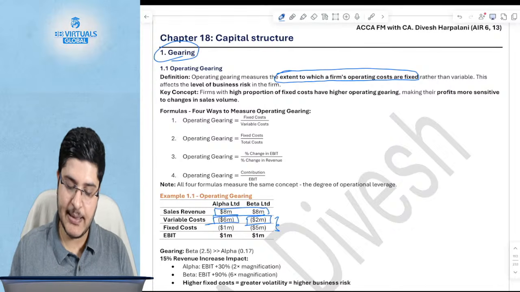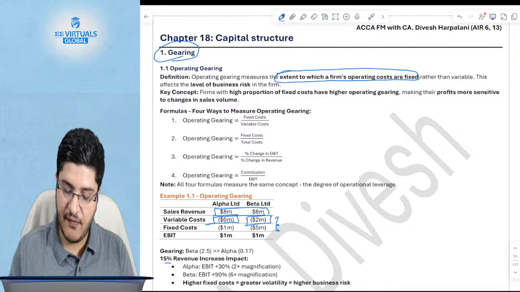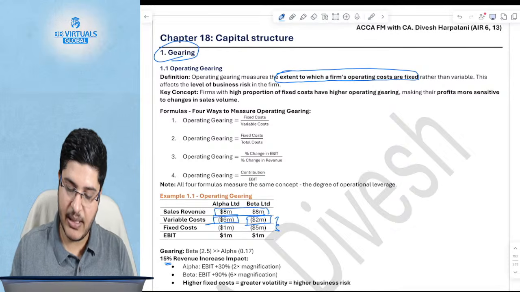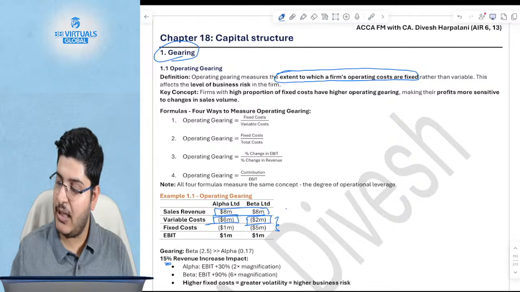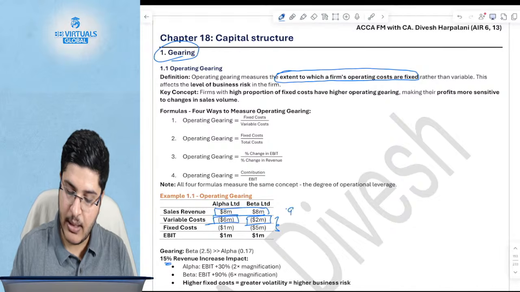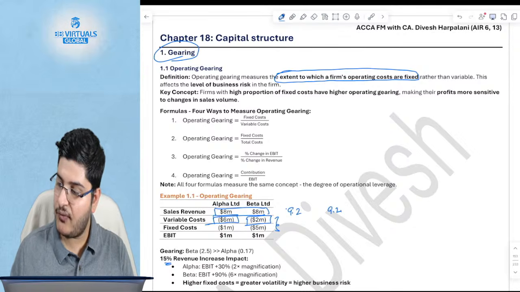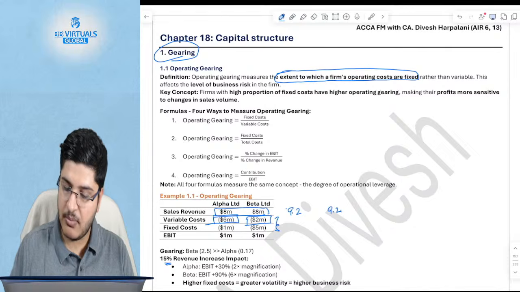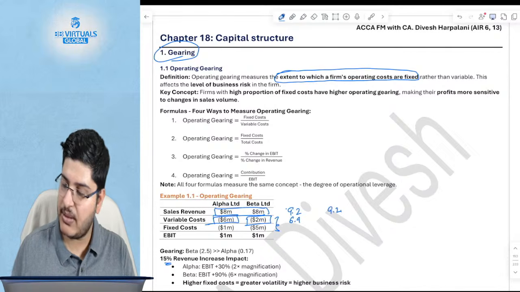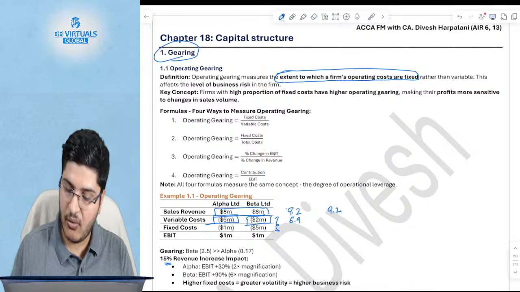What happens with a 15% revenue increase? 8 becomes 9.2 for both. Now variable cost, of course, will also increase. Variable cost becomes 6.9 over here, which is a 15% increase, and it becomes 2.3 over here, which is also a 15% increase, correct?